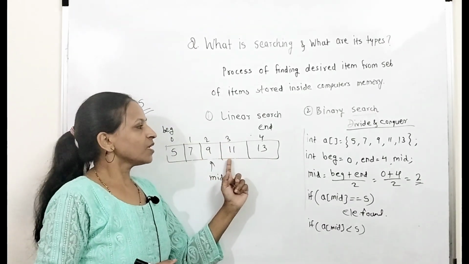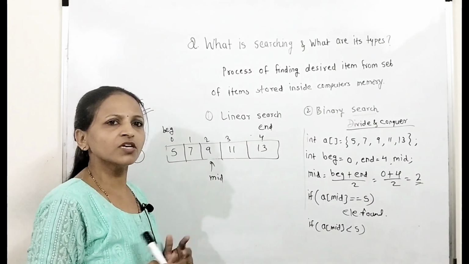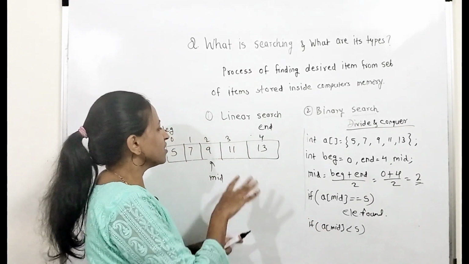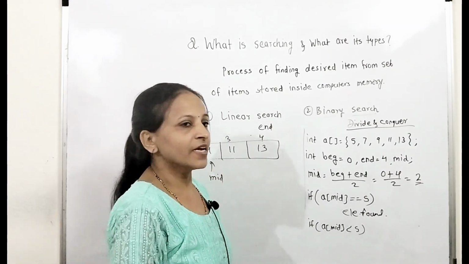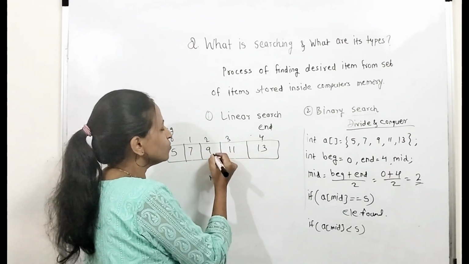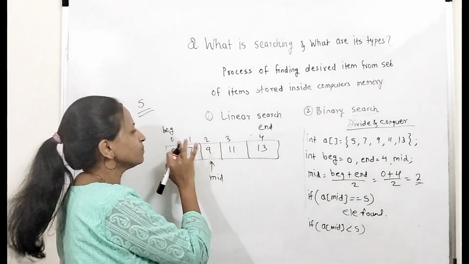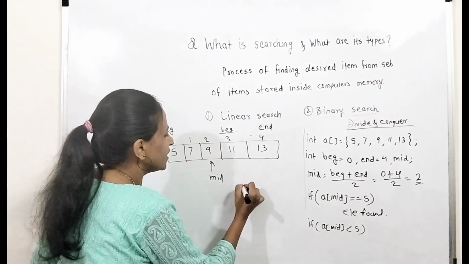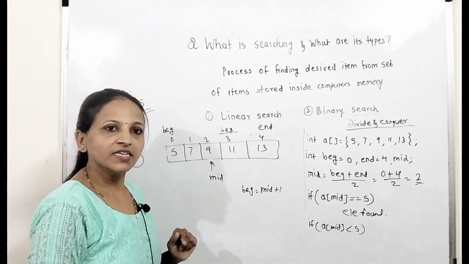In that case, since the search element is greater than the mid one, we can skip this part of the array. It is not required because we know the data is sorted. That's why only the right side we have to consider. We just change the beginning index. End stays as it is, and beginning will now be mid plus 1 in that case.